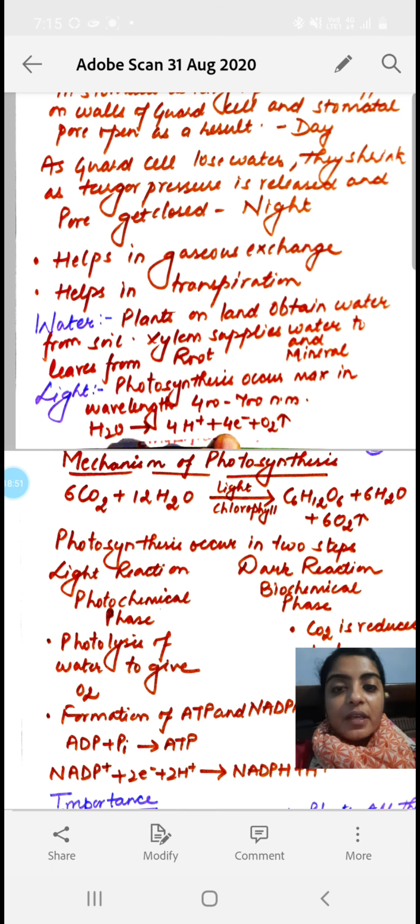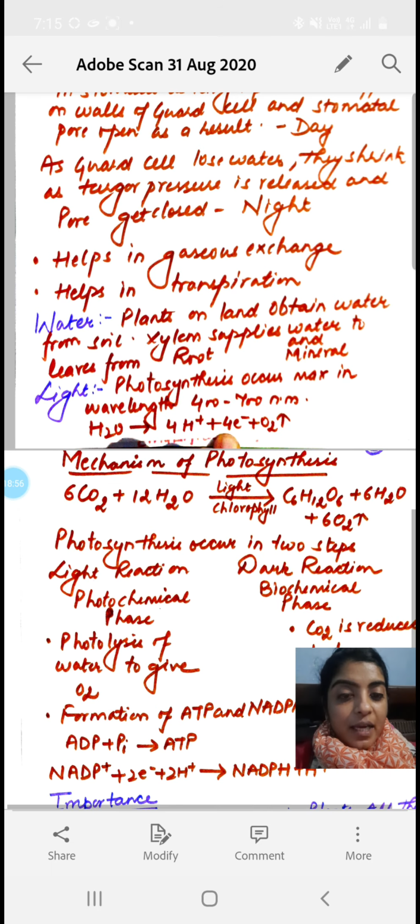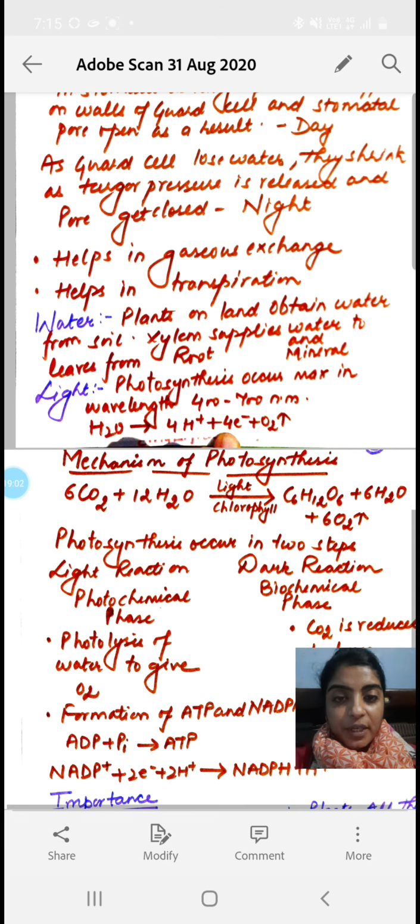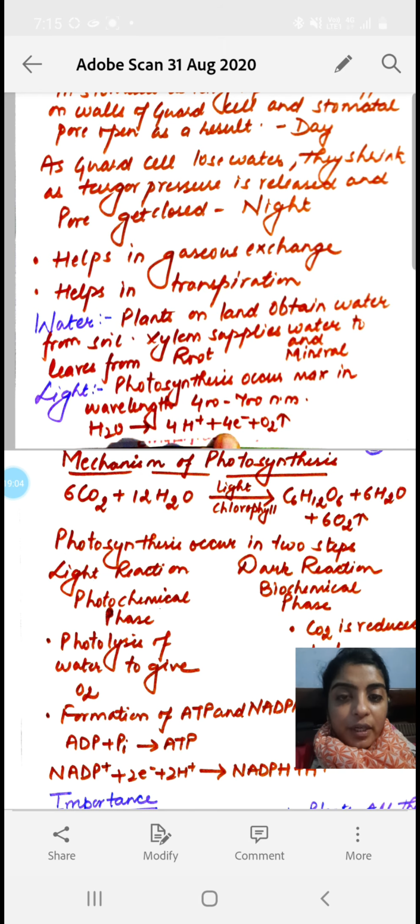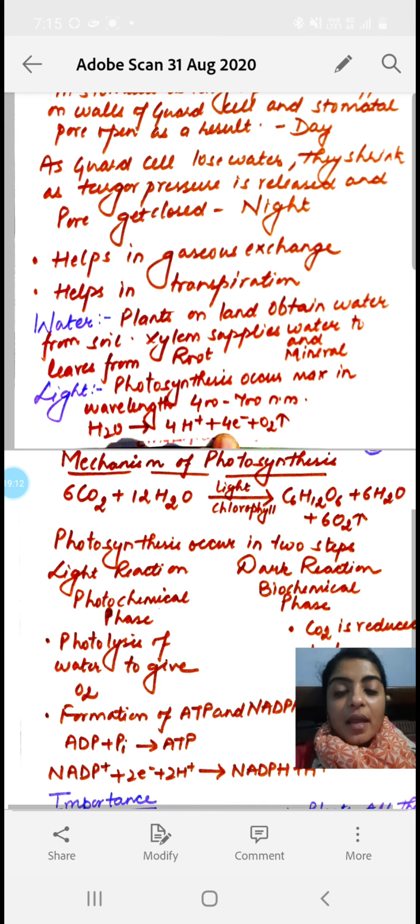This is asked in competitive exams. Clear? And secondly, this light is responsible for the photolysis of water. We have already discussed the photolysis of water previously, that water, in the presence of light, splits into hydrogen ion, electrons, and the main product, that is oxygen. Clear?